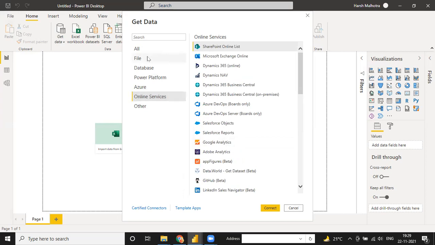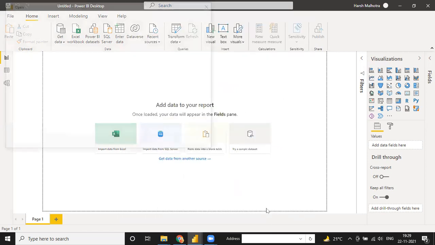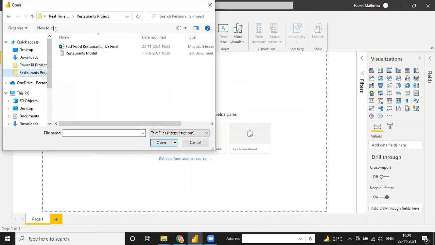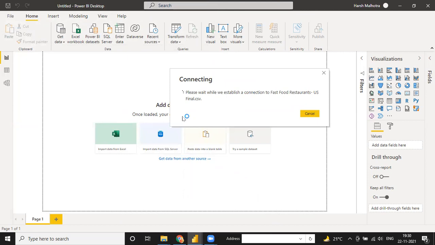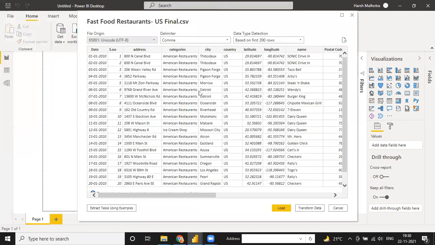Okay, so right now we have data connected from a CSV file. So I select this CSV format and connect the data. Okay, so my data is in my folder. This is my folder and this is my file. So I select my file and click on Open. When I select my file, it will connect from the server. And guys, Power BI is just a machine, and a machine needs fuel, and the fuel is the data source, like Excel format, CSV format, server. You can connect from Tally, you can connect from Salesforce. Multiple sources you have, you can directly connect data from any source.